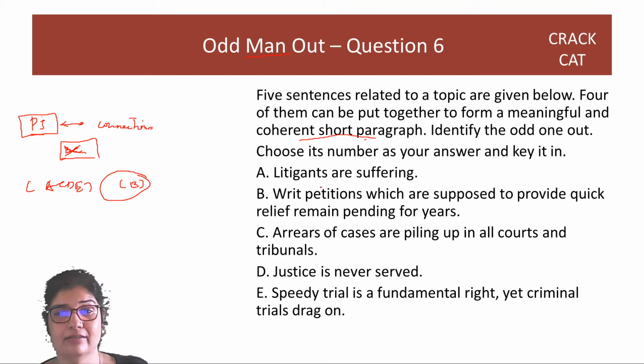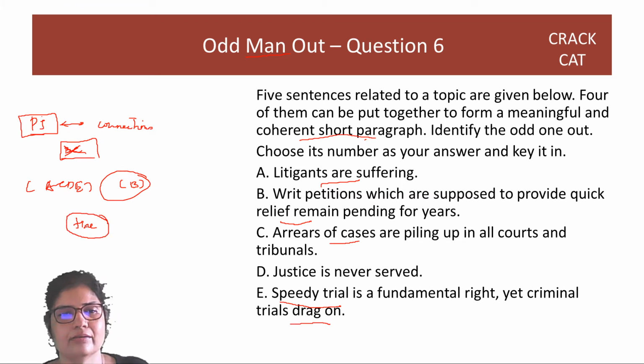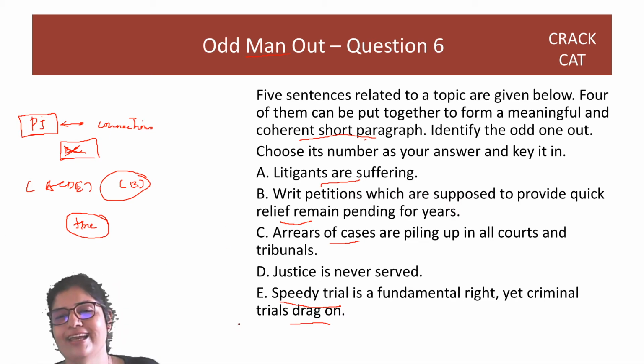Litigants are suffering. Writ petitions are supposed to provide quick relief. Arrears of cases are piling. Speedy trial is a, they're saying speedy trial and drag on. Everything, guys, is saying that time is taken a lot. Everything is taking time, right? Time is the common variable in all these sentences except one.